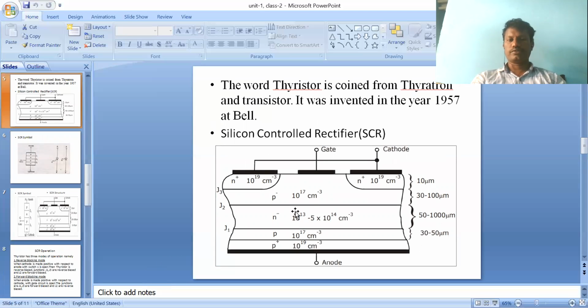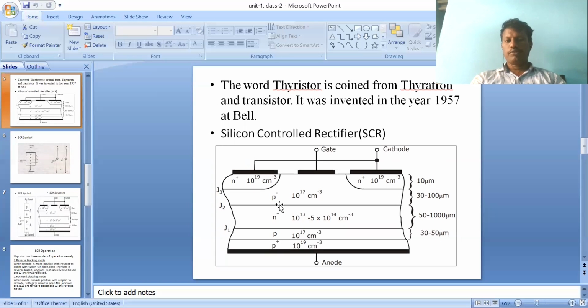Let us here discuss the silicon controlled rectifier. Silicon is a fourth group element. There are three terminals: one is anode, one is cathode, another one is gate. There are four layers: P plus, N minus, P minus, and N plus. PN, PN.